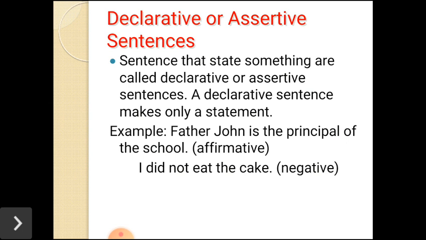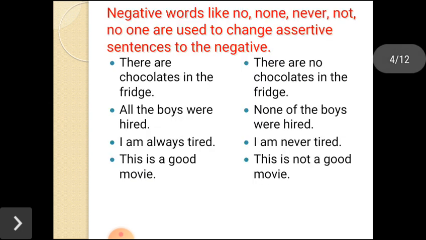This is declarative, but it is in affirmative form, which means it is positive. I did not eat the cake. It is negative. It is declarative, but it is in negative form. The declarative or assertive sentence may be in negative or affirmative form. Negative words like no, none, never, not, no one are used to change assertive sentences to the negative.